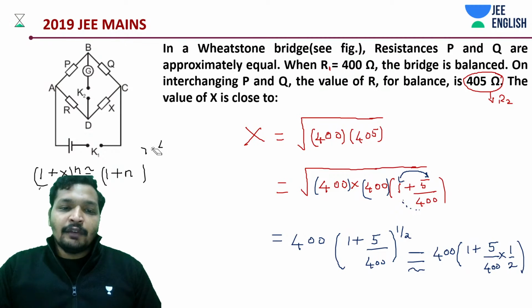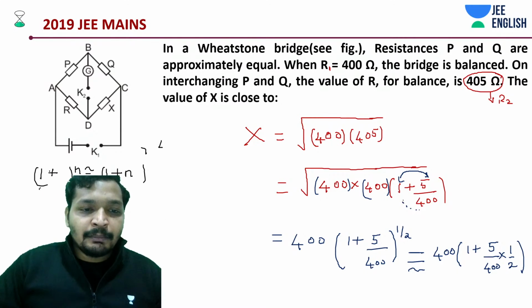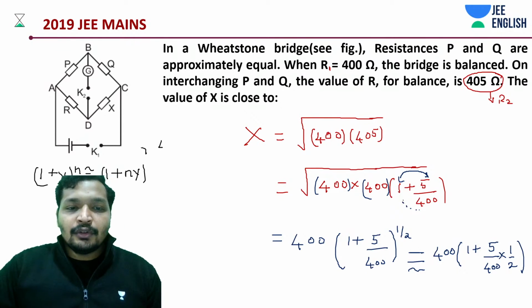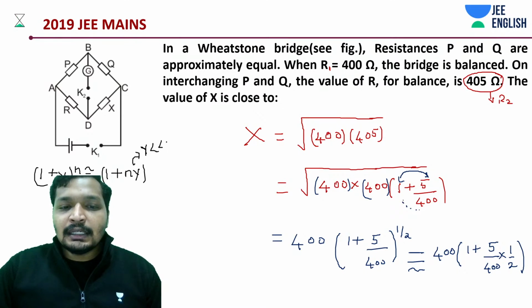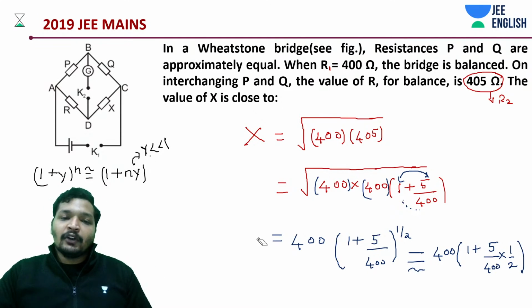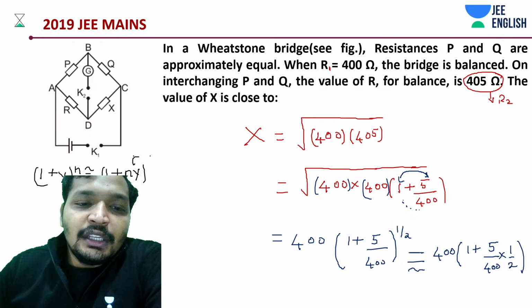I know it's not confusing for everyone, but bear with me, have some patience, that would help you. In this case, this y is supposed to be generally less than 1. You can apply this. It's a binomial approximation. Okay, that's what we have done, students.